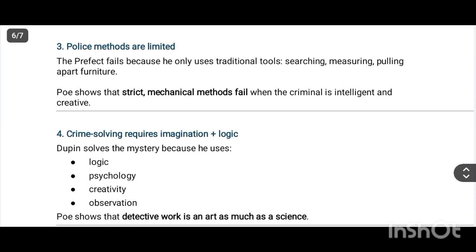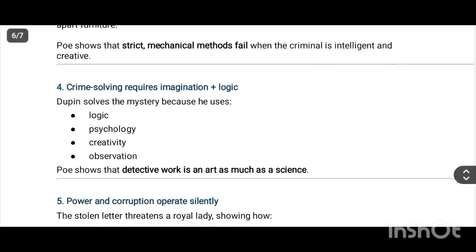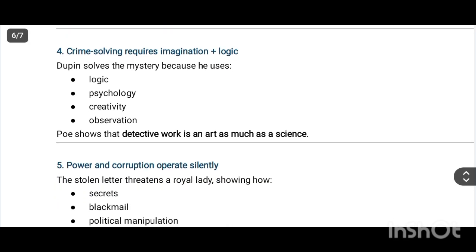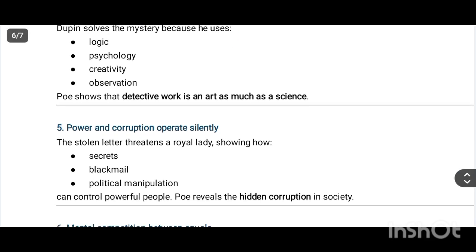Police methods are limited. The prefect fails because he only used traditional tools: searching, measuring, pulling apart furniture. Poe shows that strict mechanical methods fail when the criminal is intelligent and creative. Crime solving requires imagination and logic. Dupin solves the mystery because he uses logic, psychology, creativity, and observation. Poe shows that detective work is an art as much as a science.